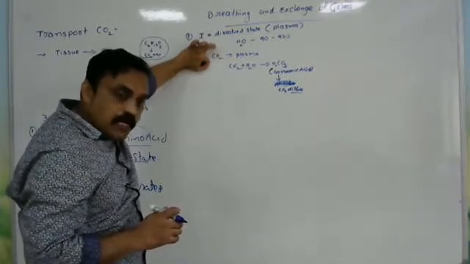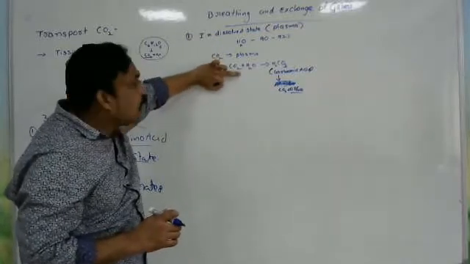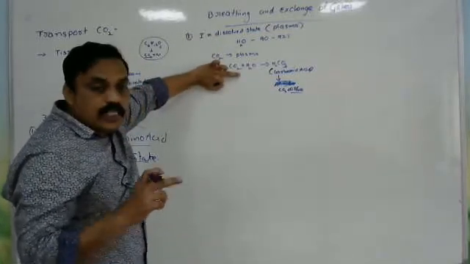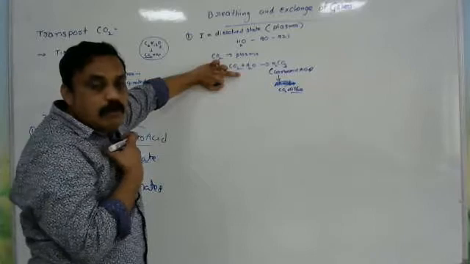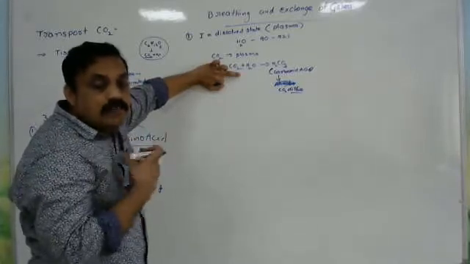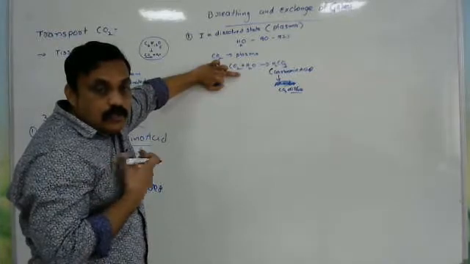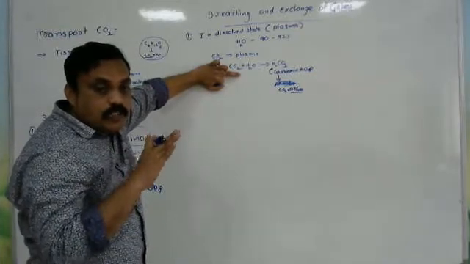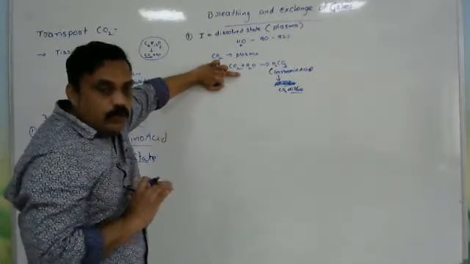It enters into the plasma. It is in a dissolved state like carbonic acid. It is transported into the lungs. In the lungs, carbon dioxide concentration is less, so that carbon dioxide diffuses. Carbon dioxide is separated from H2CO3. So try to remember that much.